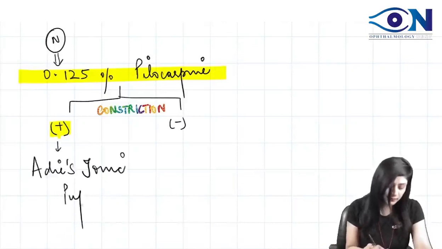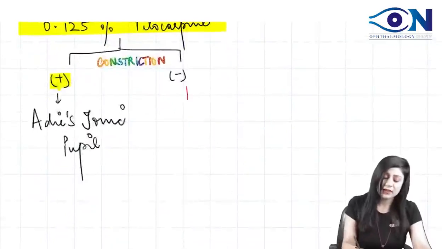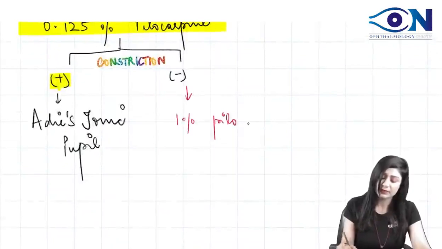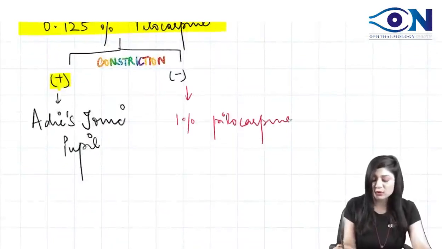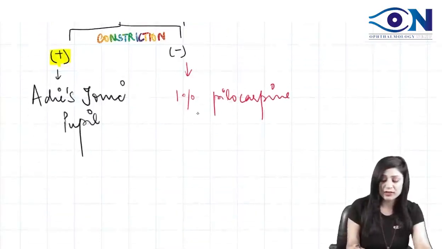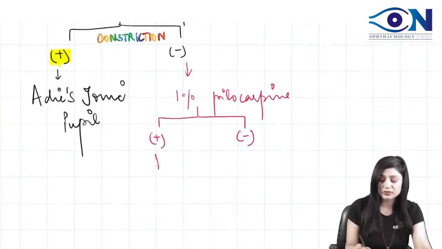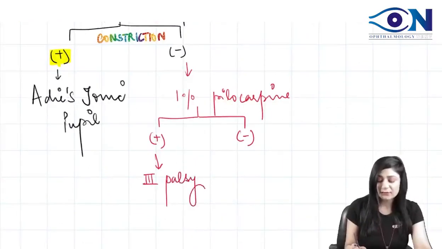Now, if it does not constrict, then we can give the 1% pilocarpine. So 0.125% is used, and 1% is also used, and now you have to check whether it is constricting or not. If it is constricting now, then it's a third nerve palsy.